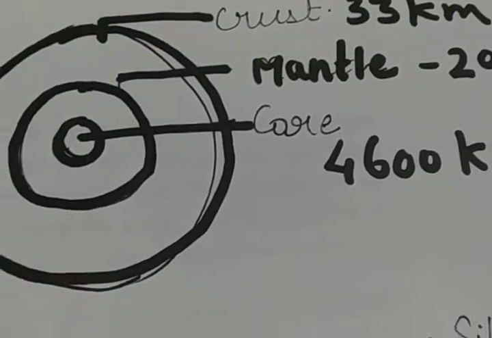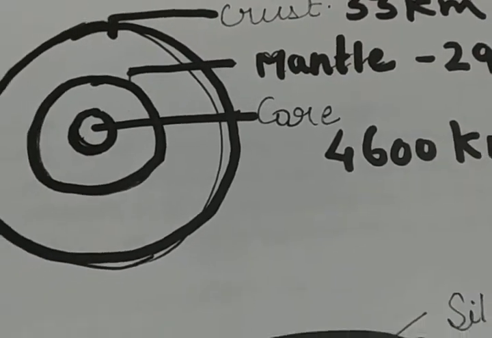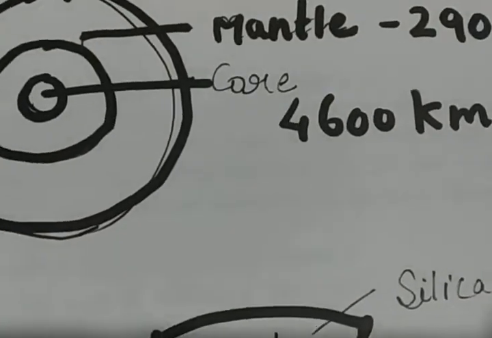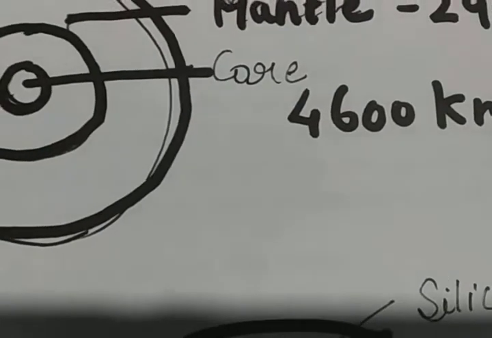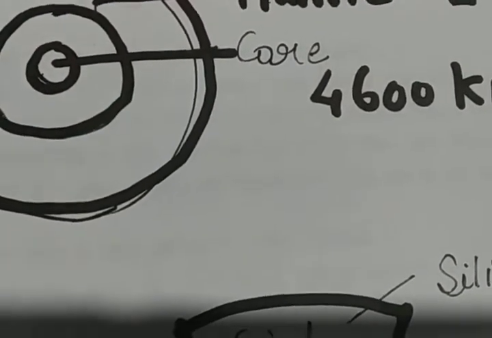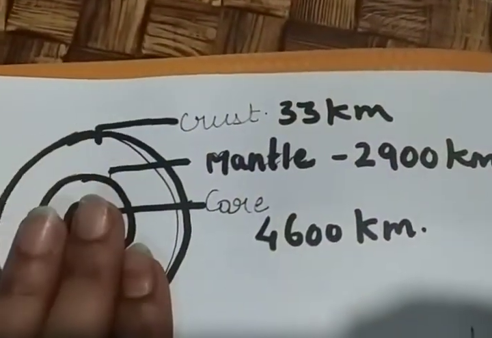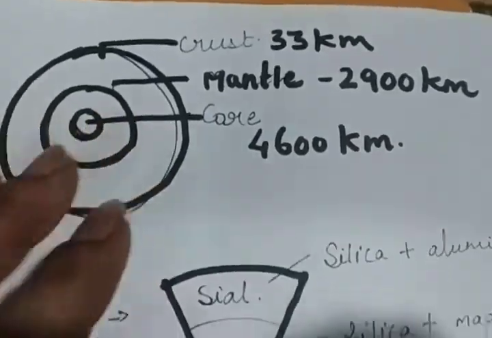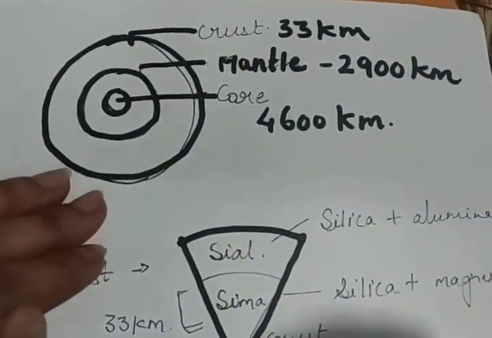The upper portion of the mantle is called asthenosphere. You can see this term in the book. Asthenosphere is the upper part of the mantle. Okay, and the part between 400 to 650 is known as the transitional zone. When we discuss the mantle, I'll show the diagram to you also. So children, these are the important figures when you start studying the interior of the earth.